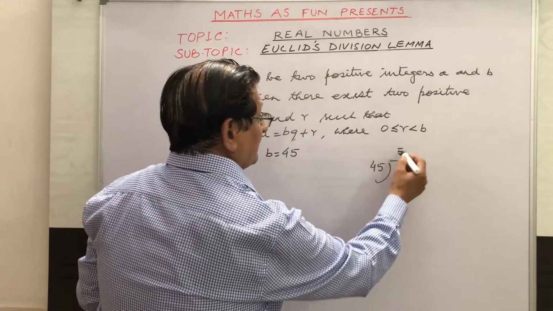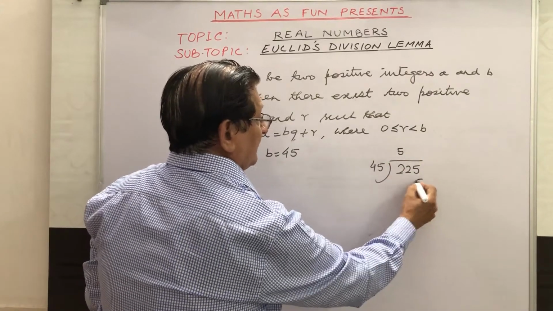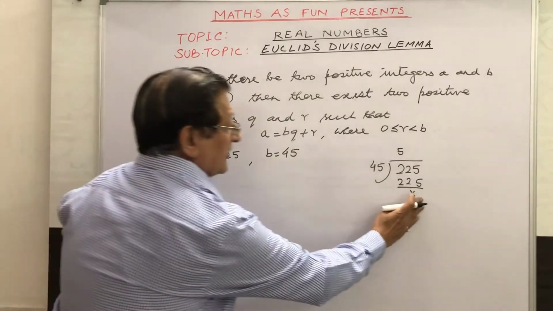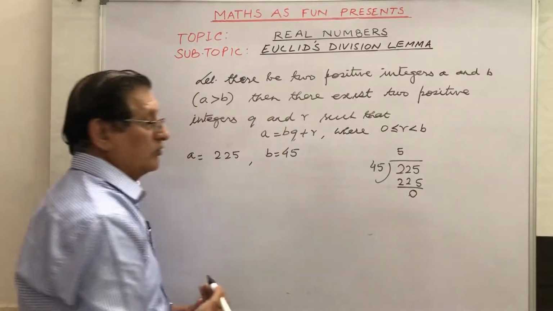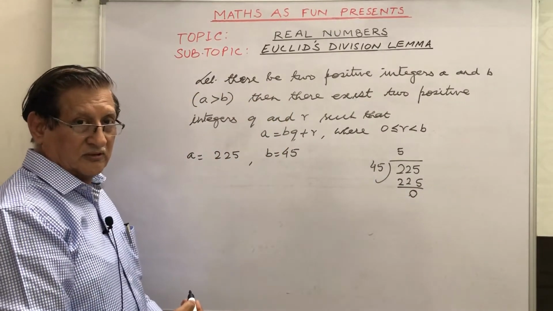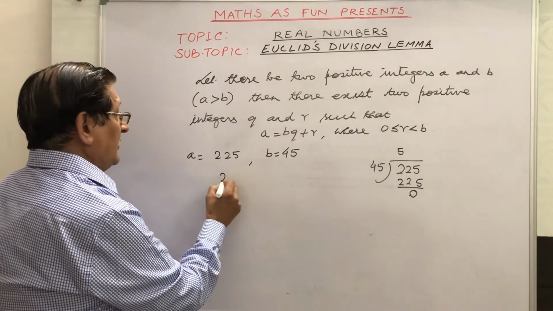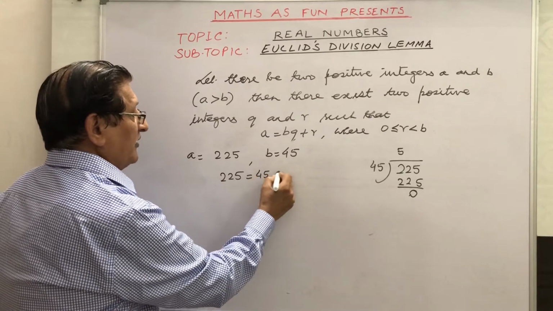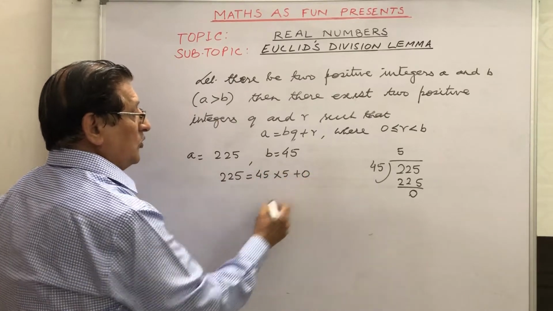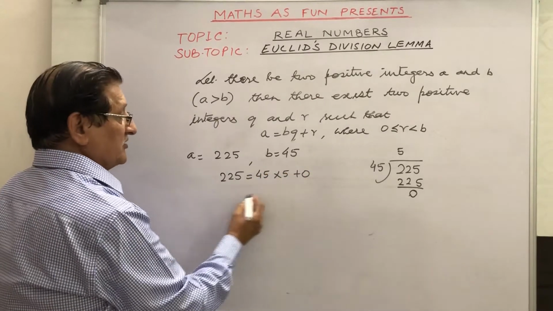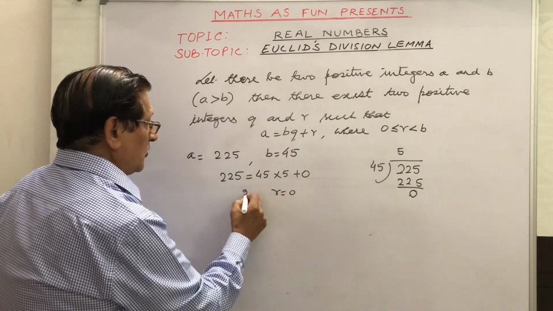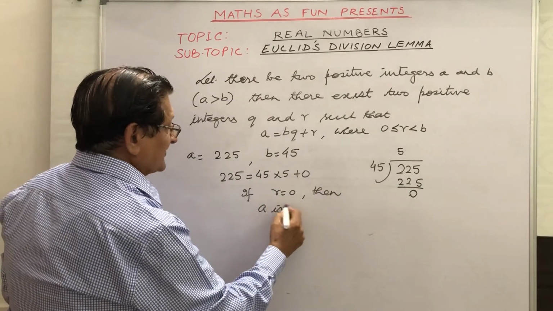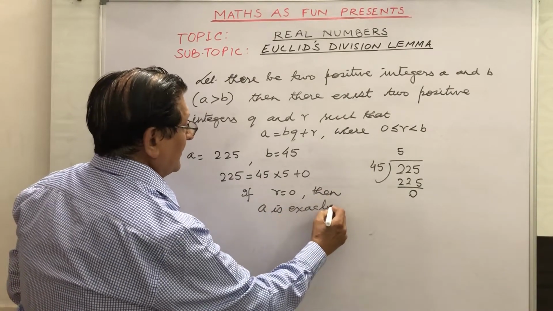Exactly 5 times. 5 fives are 25, 4 fives are 20, so 225 goes 5 times exactly, and the remainder here is 0. So in such a case, 225 is equal to 45 into 5 plus 0. When the remainder r is equal to 0, then we say that a is exactly divisible by b.